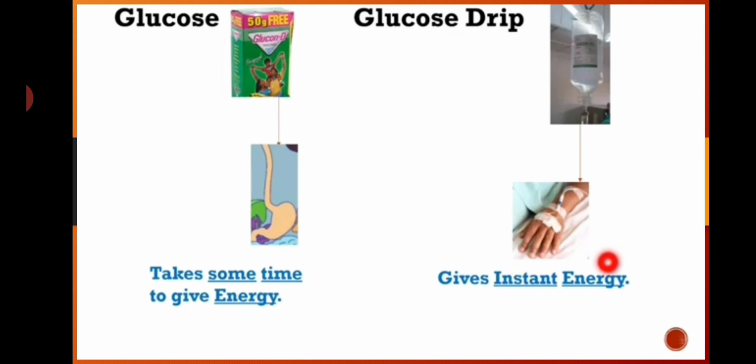So without eating also we can get energy. But this glucose drip is always given to patients who are admitted in hospitals, who are not in a condition to eat or drink anything and who are not in a condition to have any kind of medicines also. Those who are very weak, those people are given glucose drip.